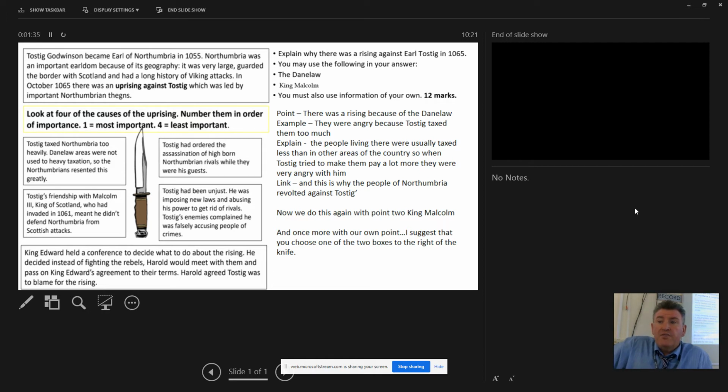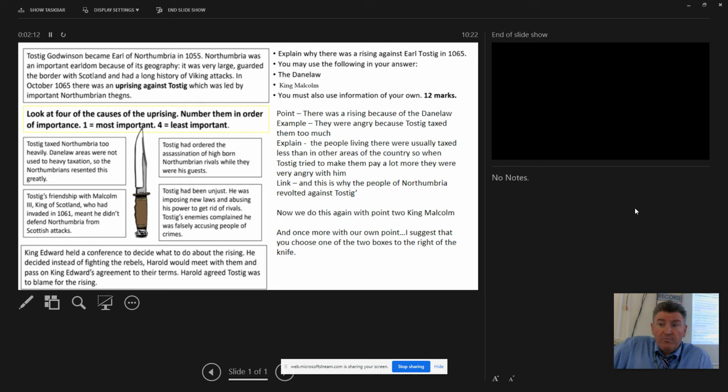So first of all, the Danelaw. Point. There was a rising against Tostig because of the Danelaw. I've made the point. Example. The people of Northumbria were angry because Tostig was taxing them too much. Explain. The people living in the Danelaw were Vikings, or from Viking families. They were not used to being taxed a lot of money. So when Tostig tried to tax them a lot, they got very, very angry. Angry enough to rebel. Link. And this is why the people of Northumbria rebelled against Tostig.